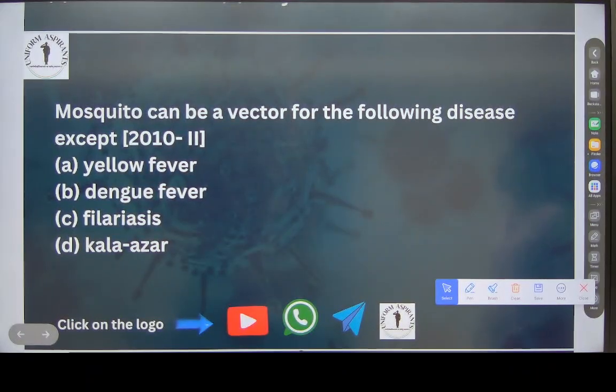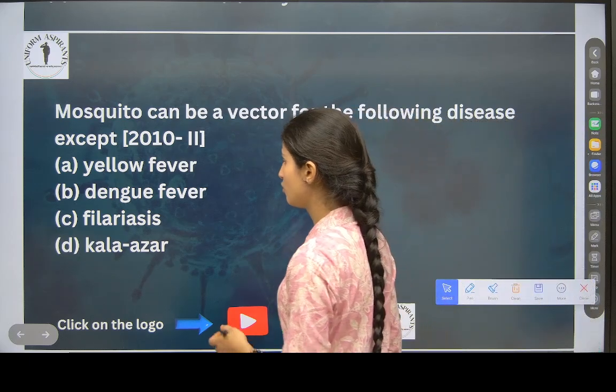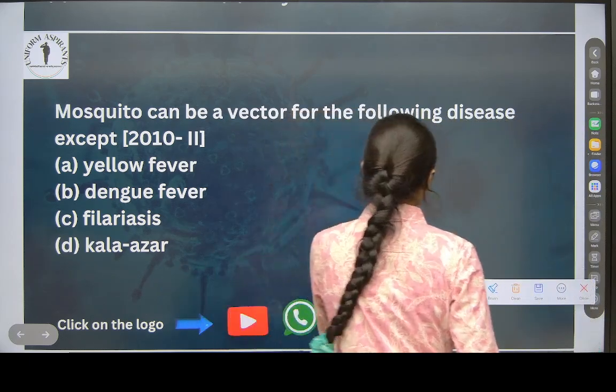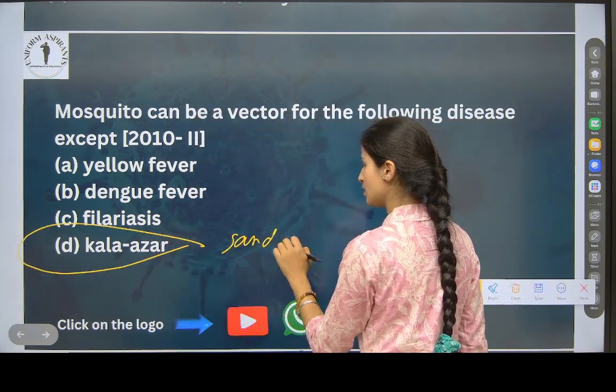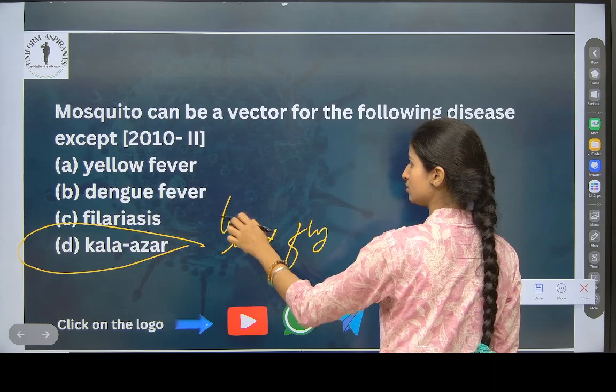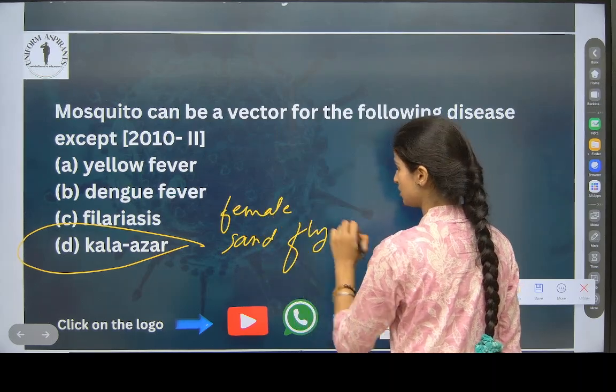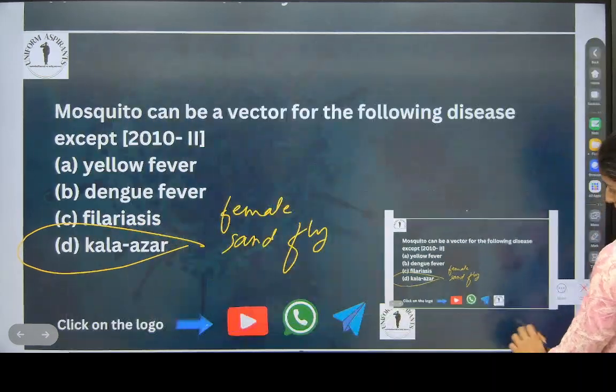Check this now. Mosquito can be a vector of the following diseases except yellow fever. Yes, yellow fever, dengue fever. And Kala Azar is caused by sandfly, female. Okay.